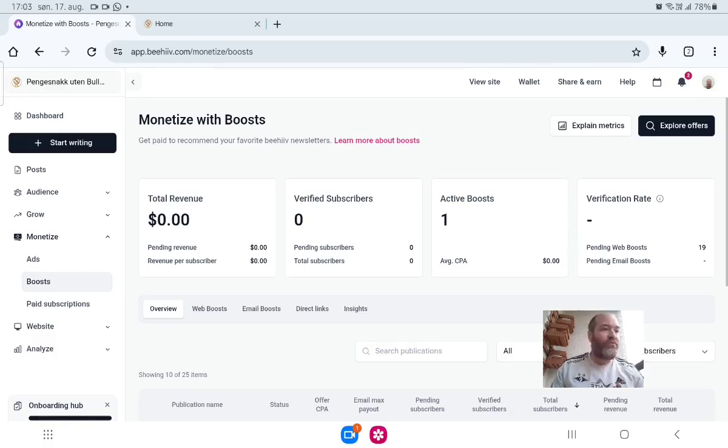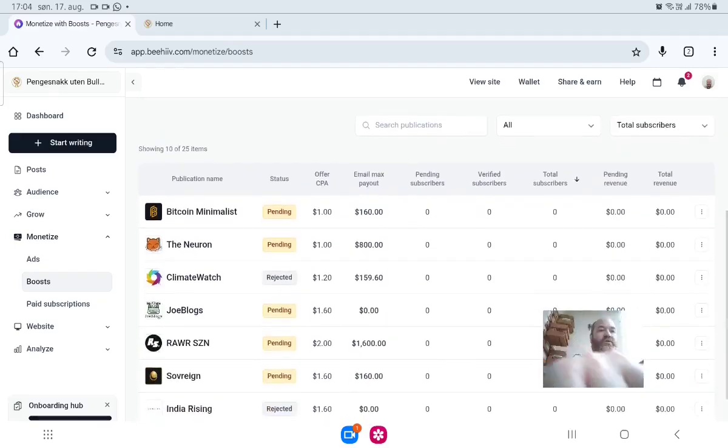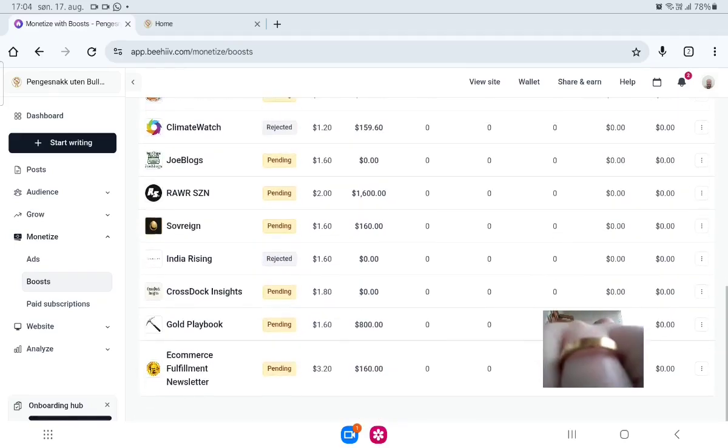So if you have one from the United States, you will have a lot of good offers. You can see here now, for example, you can make $1 up to $2 here, even $3, as you can see. Mine is pending, it says here now. And you see many are rejected because they don't want Norwegian traffic. But if you have an American list that is, for example, talking about AI, or cryptocurrency, many of these will love to get your subscribers.